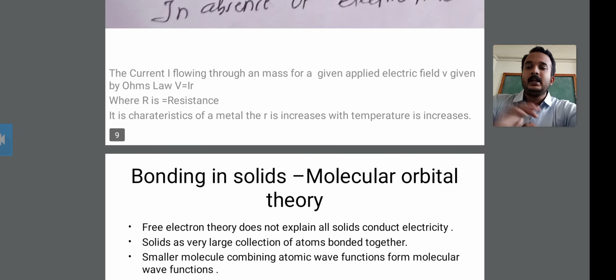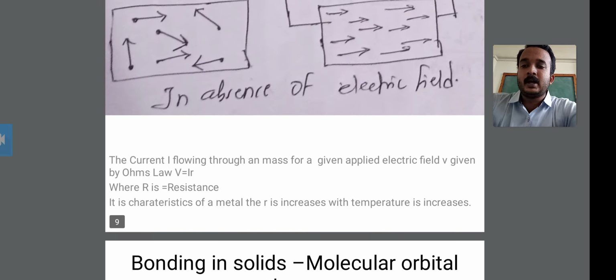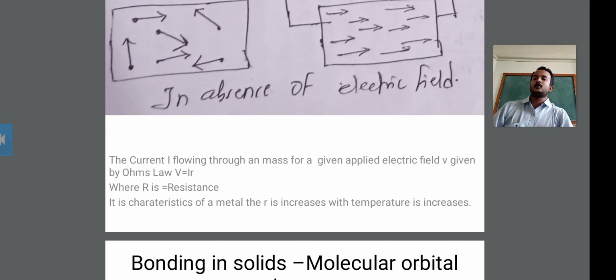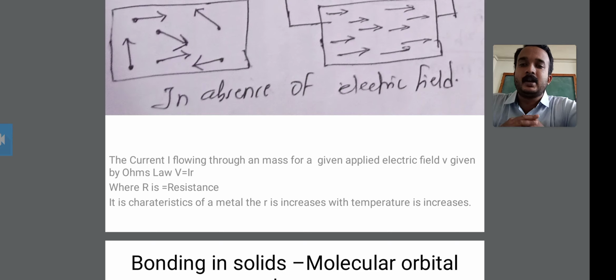Okay, then the current flowing through a mass for a given applied electrical field V is given by Ohm's law. You also have to know that the current is flowing through the mass for a given applied electrical field, as given by Ohm's law.